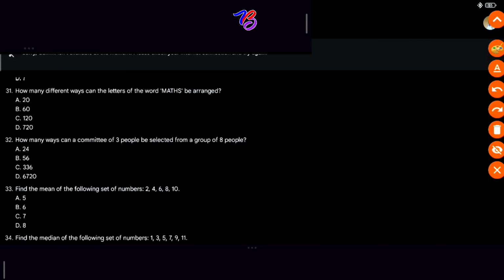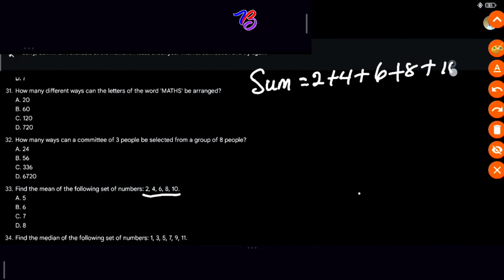Find the mean of the following set of numbers. These are the numbers that we should find the mean value of. So remember that the mean value is also called the average value of a set of numbers, as it is the sum of the numbers divided by the count of the numbers. So the sum will now become 2 plus 4 plus 6 plus 8 plus 10.